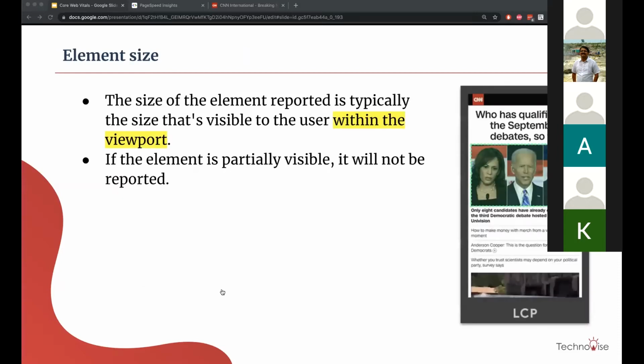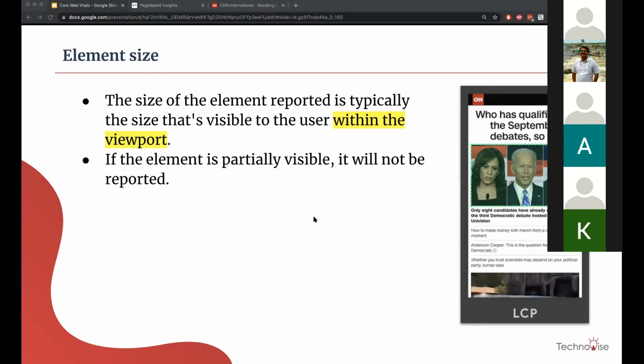Now the question is how does it understand which is the largest element here? One is, like we discussed, it tries to understand which is the largest element inside the viewport. Again, this matters. Second, if it is only partially visible, it will not be reported.